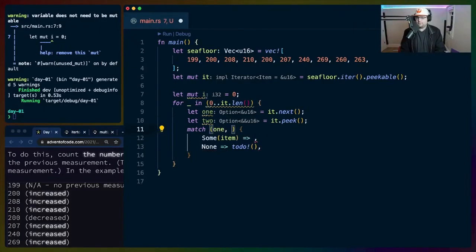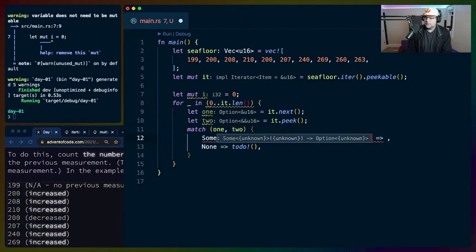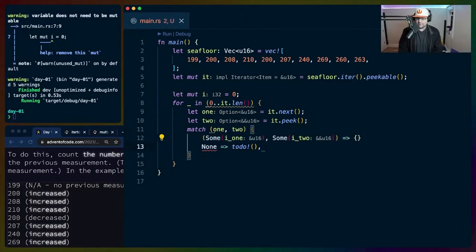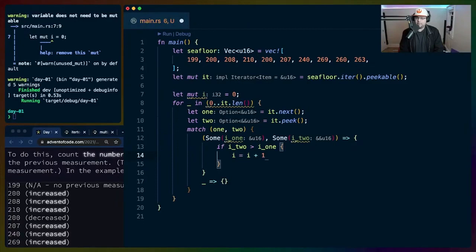Match i1, i2. So I'm combining these two so that I can match on them. So that when we have Some for both of them, we do a thing. When we have Some for whatever and then None, we're going to do nothing. Actually, for everything else, I think we're going to do nothing. So I'm just going to do this. So we've got Some(i1), Some(i2). When we have 2 values to look at, if i2 is greater than i1, i equals i plus 1. I don't want to exit.